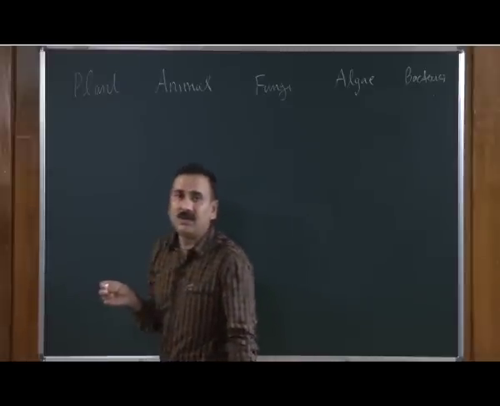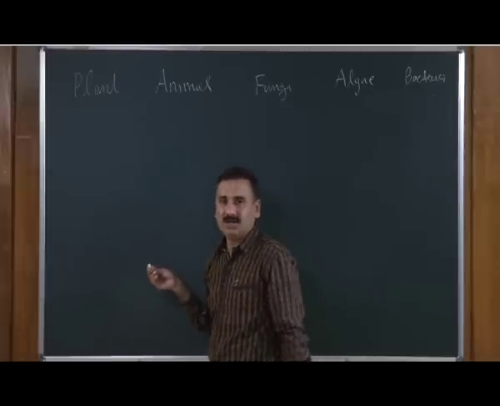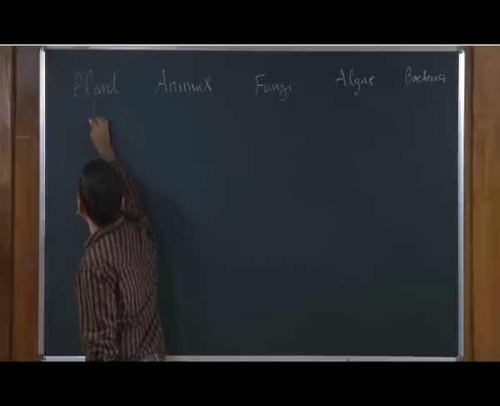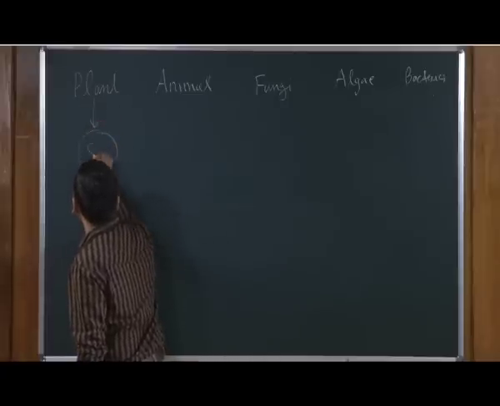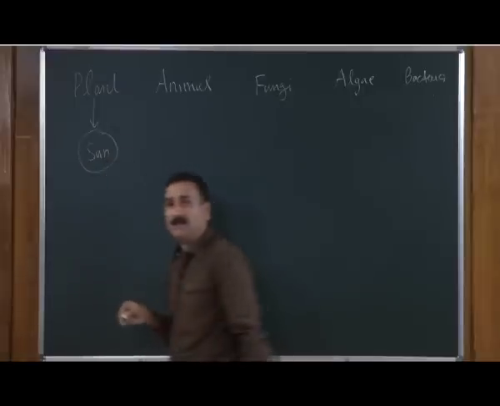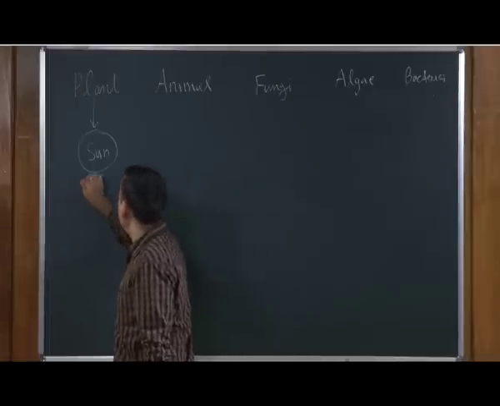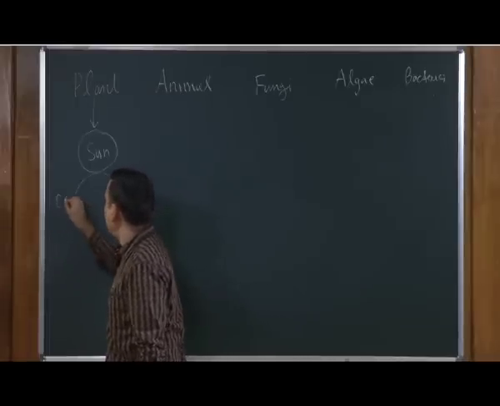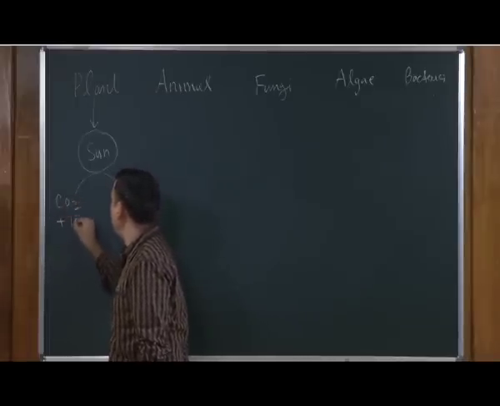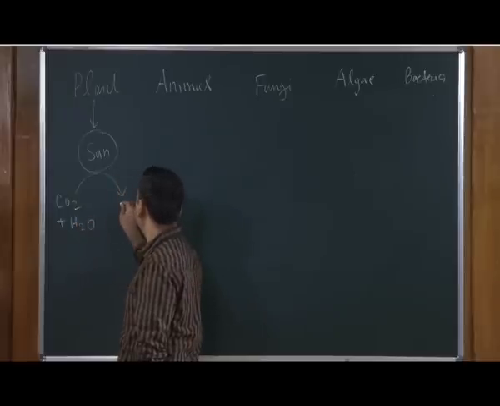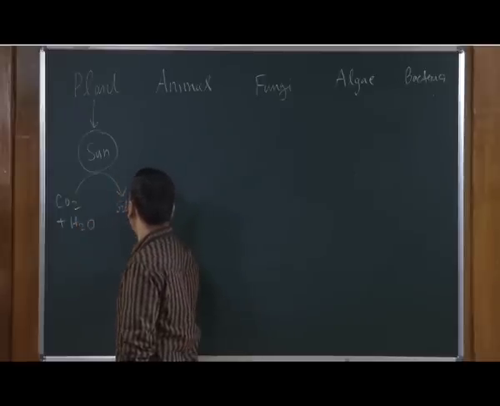Now, let us see how the plants are getting the energy. So, plants are actually utilizing the energy from the sun, and they are using this energy to assimilate the carbon dioxide and water to produce the simple food or glucose.